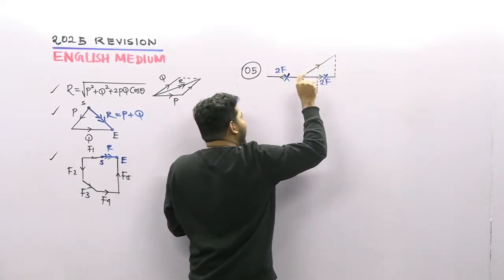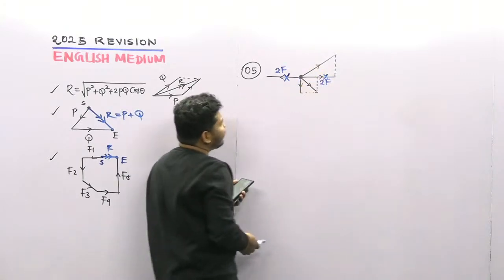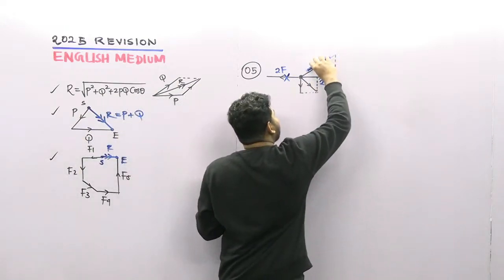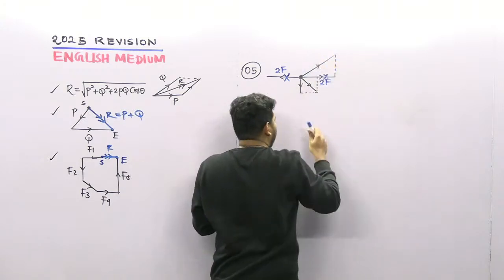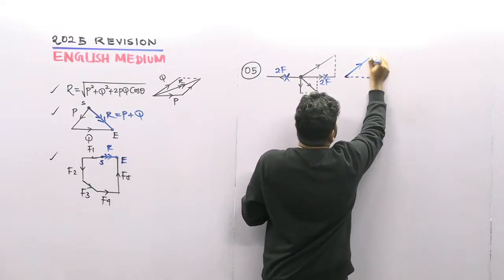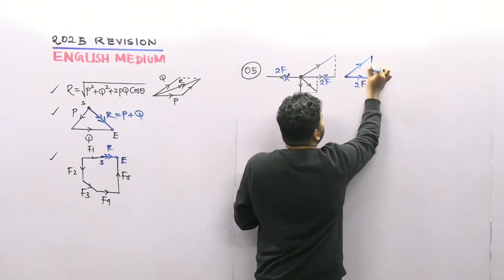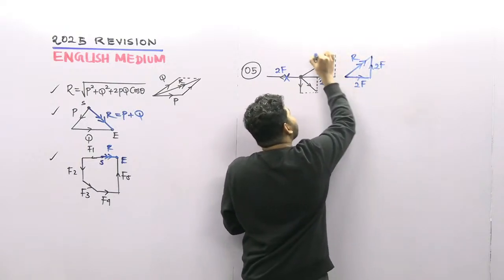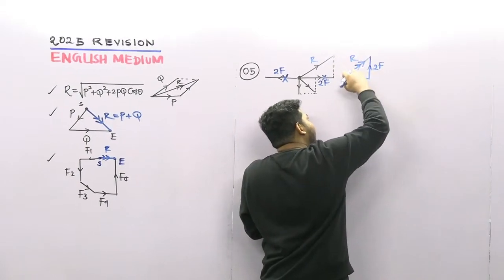Okay. So another thing here is, I'm going to resolve this one and this one. If I resolve those forces, look at this one. If I resolve this force, this is like cos and sine values, no? So this force is created by this force and this force. This is 2f and this is 2f. So this is the resultant. The resultant is created by these two forces.